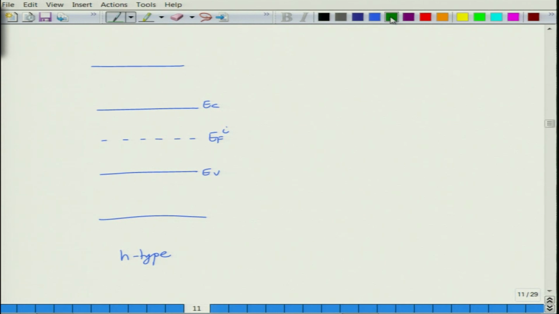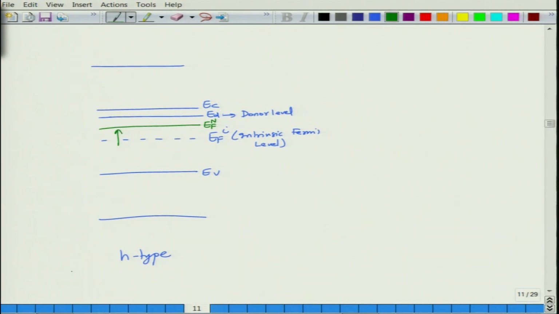When you dope it, this is my ED, the donor level, and this is the intrinsic Fermi level. For an N type semiconductor, as you dope it, the Fermi level goes up. As a result, the Fermi level for an N type is slightly higher, closer to the conduction band edge.